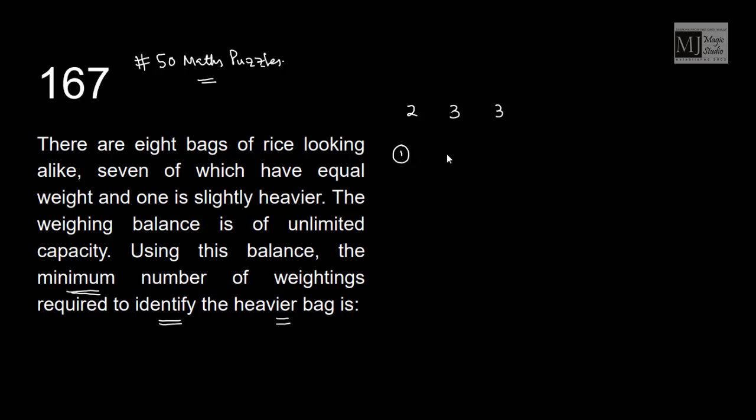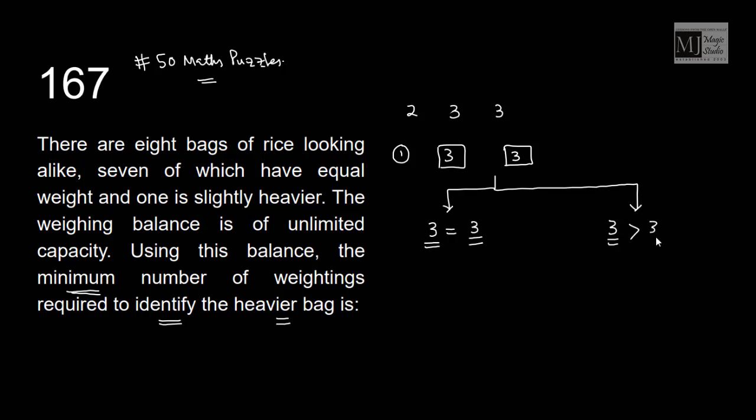Now step 1. Weigh these 3 and 3 on the 2 pans of the beam balance. We will end up getting 2 different situations. We may get that these 3 are equal to these 3, or any one of these is greater. That means either these 2 pans are the same or one of them falls down. That means the heavy bag is in one of these groups.